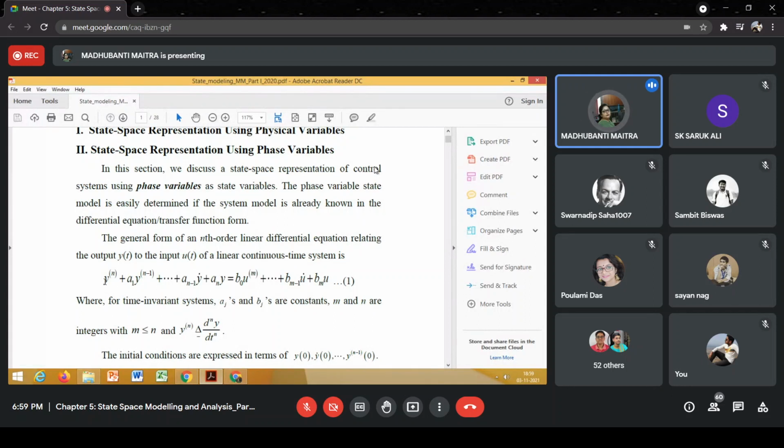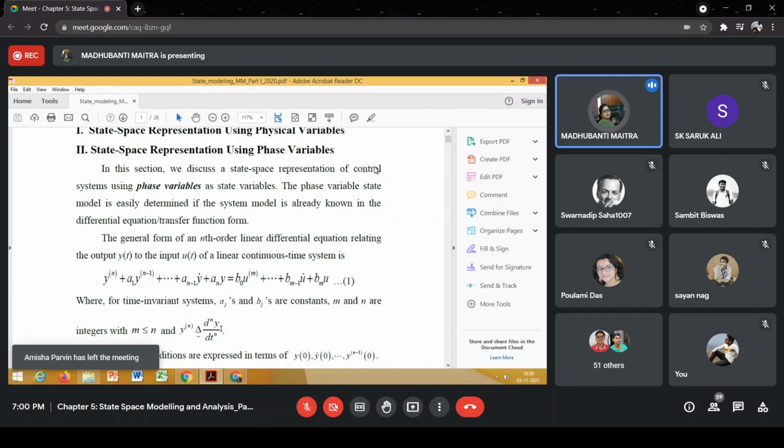So d^n y by dt^n plus a1 d^(n-1) y by dt^(n-1) plus dot dot plus a(n-1) dy by dt plus an y is equal to b0 u to the power m.